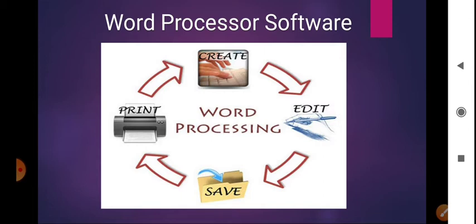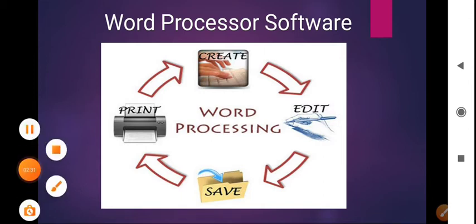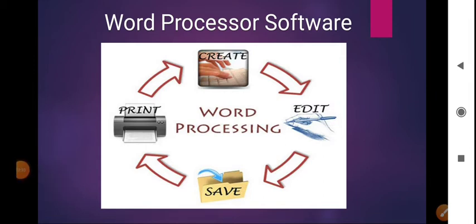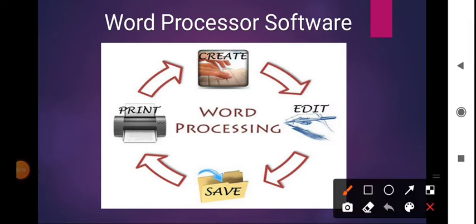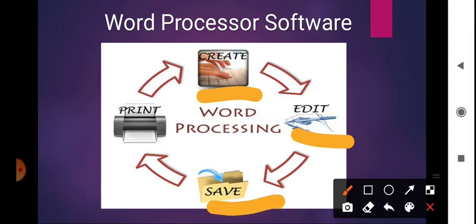The word processor software allows you to create, edit, save, and then print. So these four things you can do in the word processor software. Because of that, you can make changes, or edit your document if you have made any mistakes.